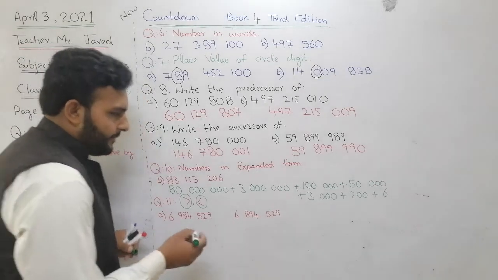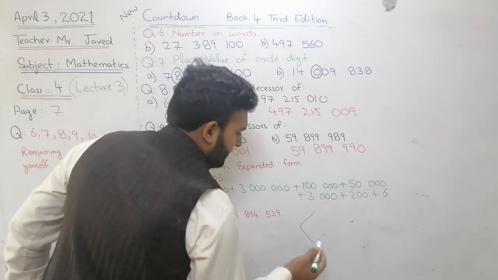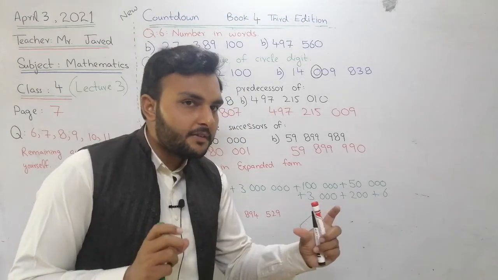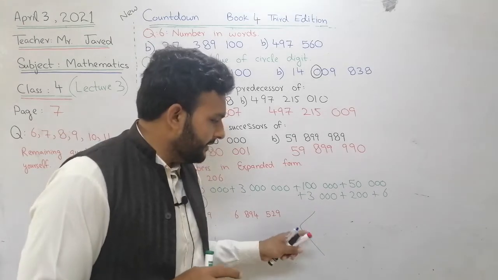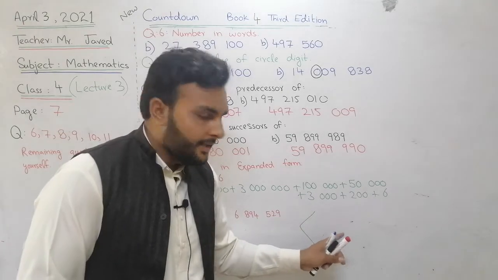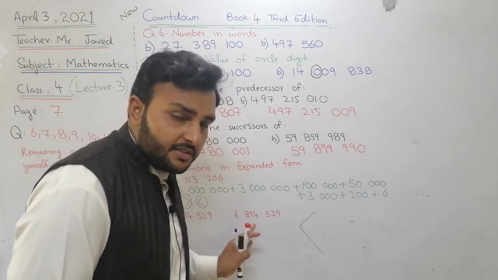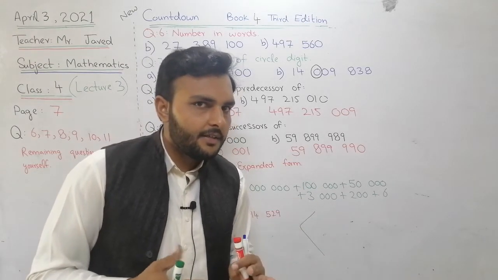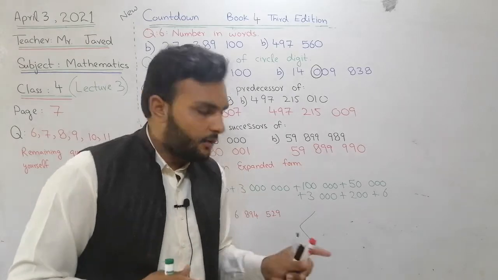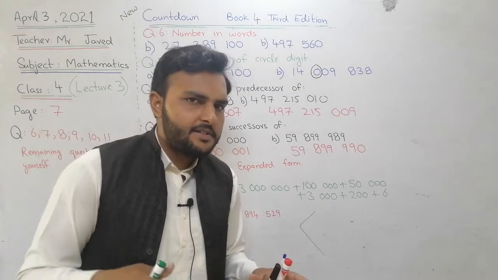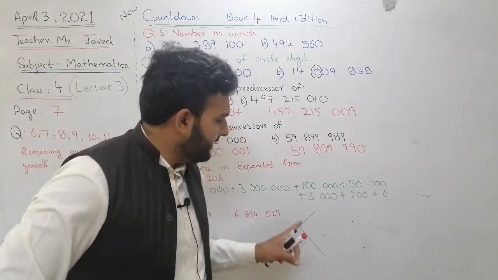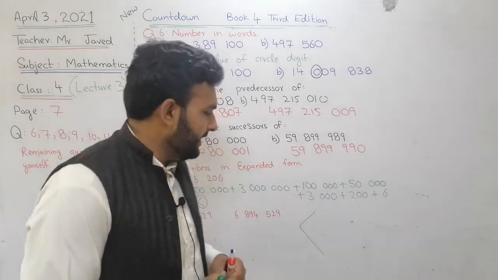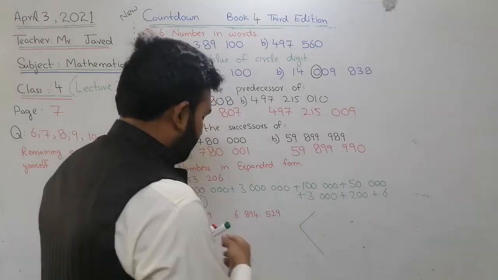Look at this symbol in a bigger form: one side is open and the other side is closed. The right side is open, the left side is closed. The open side will tell us the greatest number. Make sure of it in your mind. The open side of the symbol tells us the greatest number, and the closed side tells us the smallest number.